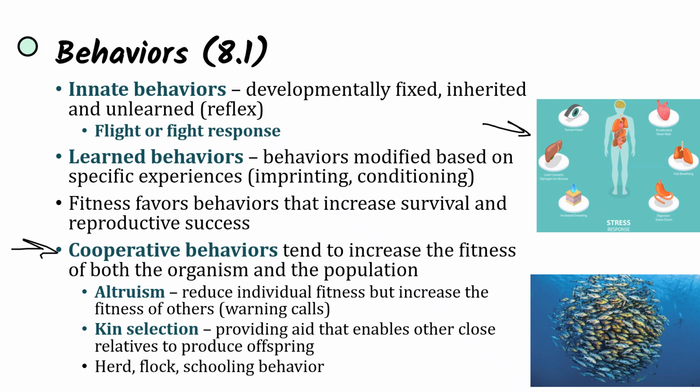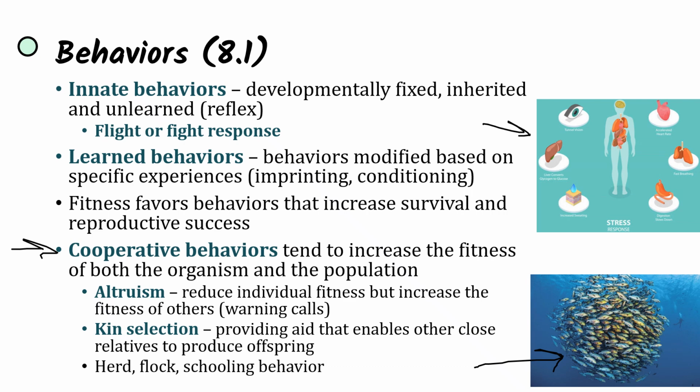So if an animal gives a warning call because a predator is nearby, then the predator may be alerted to the location of that organism, but it's going to save the rest of its population by warning about the predator being there. So that's altruism. We also see kin selection, which provides aid that enables close relatives to produce offspring. And lastly, we look at herd, flock, and schooling behavior. For instance, the school of fish, there is power in numbers, and so these fish are protecting each other by being in a school.